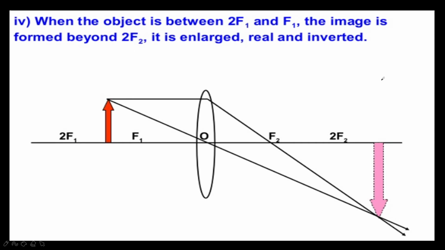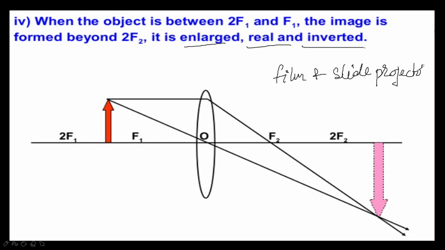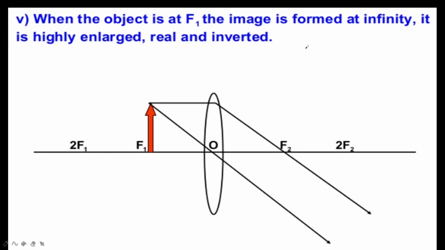Next one is when the object is in between f1 and 2f1. When the object is in between f1 and 2f1, the image formed is enlarged, real and inverted. This type of image formation is used in film and slide projectors. If you have any doubts, you can ask in the comment section. When an enlarged image of a small slide or a film is formed on the screen, it is used. Enlarged real and inverted image is formed. All the images you might have noticed, only real and inverted images are forming.